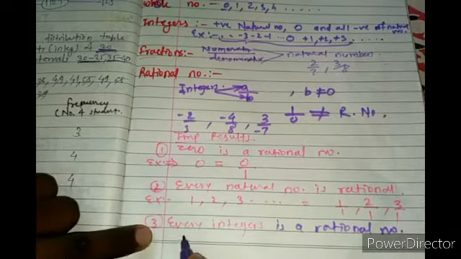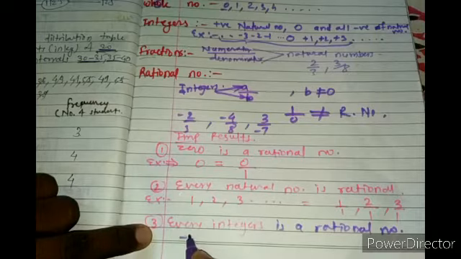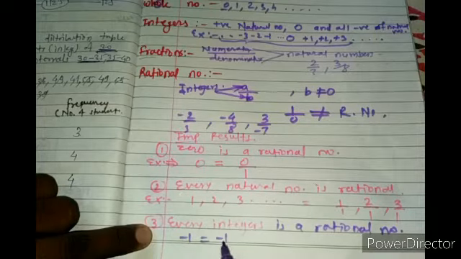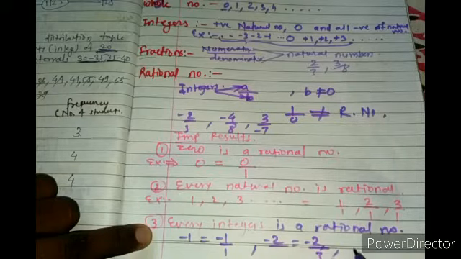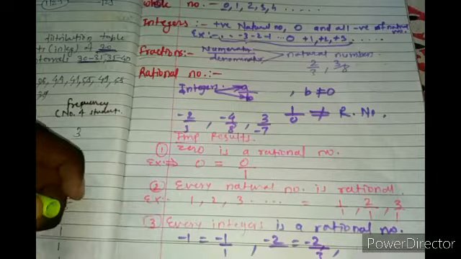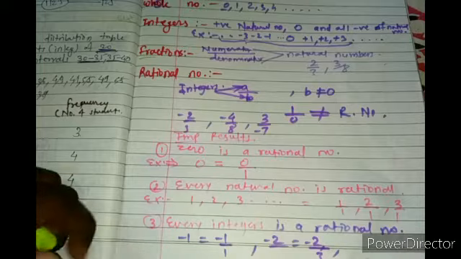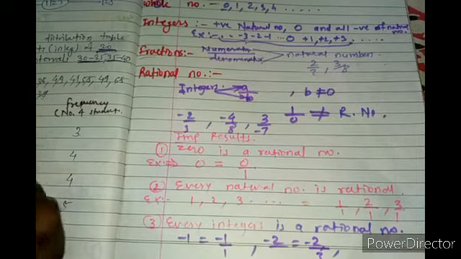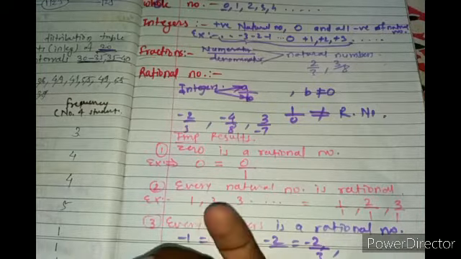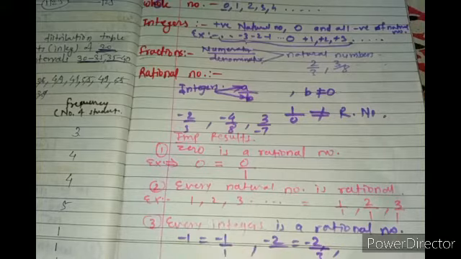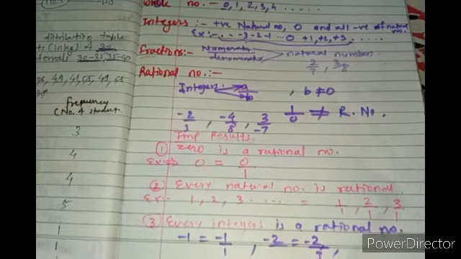Suppose I am taking minus 1, so I can represent it as minus 1 by 1, minus 2 as minus 2 by 3, right? So negative and positive, like we have discussed, every natural number, so positive is also a rational number. Positive numbers, meaning natural numbers, are rational numbers, and negative numbers are rational numbers, so we can directly say every integer is a rational number.